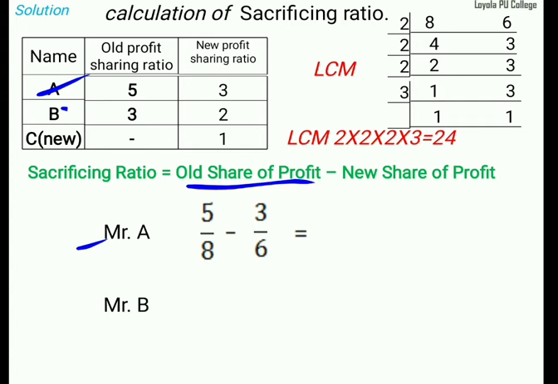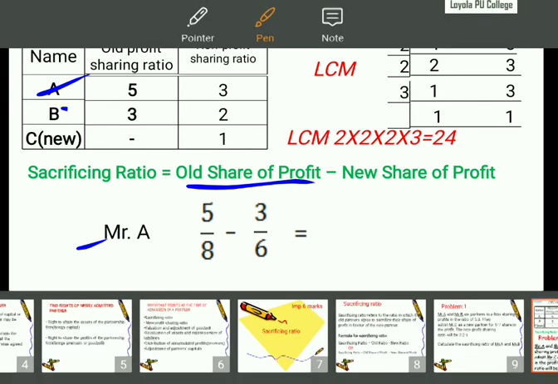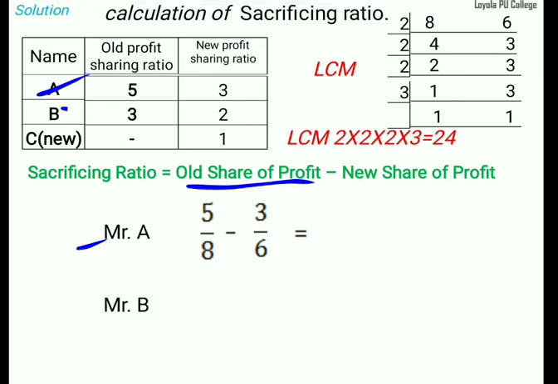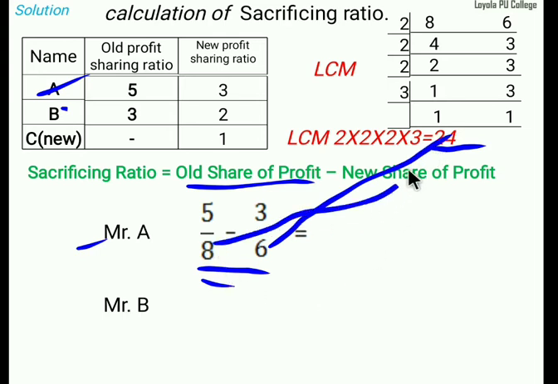Next one. So denominator number 8, yes 6. But we got the LCM number as 24. Denominator number will be 8, and next one 6. But the LCM number we got as 24. Then we should convert into 24. 8 and 6 we should convert into 24. So how to convert into 24, sir?